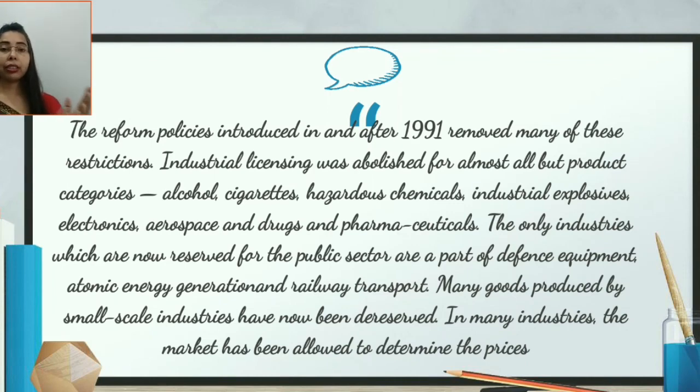You can understand the situation. Now most of the industry was given to the private sector. Only a few industries were kept under the control of the government. Many goods produced by small scale have now been de-reserved. As I told you, previously many types of small products were produced only by small-scale industry, and large-scale industry could not enter it. Now these products can be produced by large-scale industry also, and small-scale industry also. So the reservation was totally cancelled. In many industries, the market has been allowed to determine prices. Previously it was not; previously it was fixed by the government.